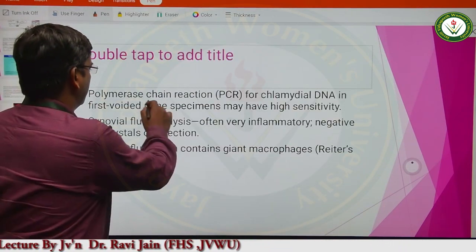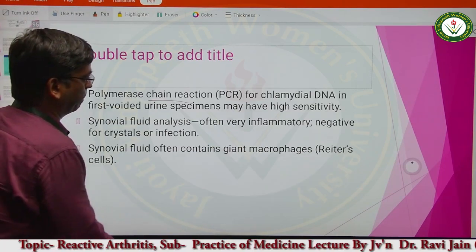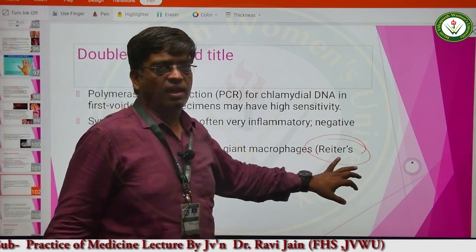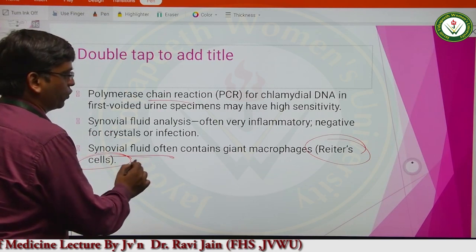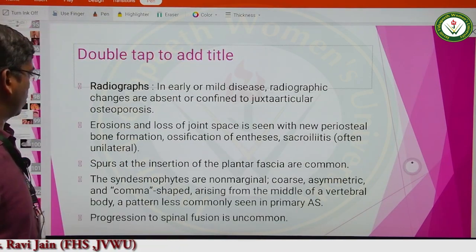All right, PCR, polymerase chain reaction, can be done. Synovial fluid aspirate, this is an important thing. All right, Reiter's cell. Reactive arthritis contains in the synovial fluid of the joint giant macrophages that are known as the Reiter's cell. This is the diagnostic feature.